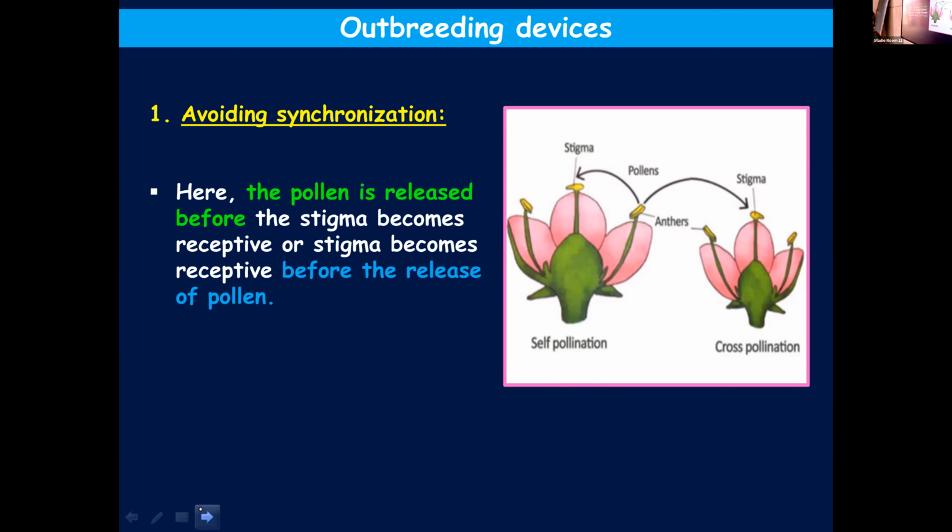In the second one, the first event taking place is the stigma getting receptive. Then later only the pollen will be released. So both events are not taking place simultaneously or at the same time. That will facilitate chances for cross-pollination. Any explanation needed?